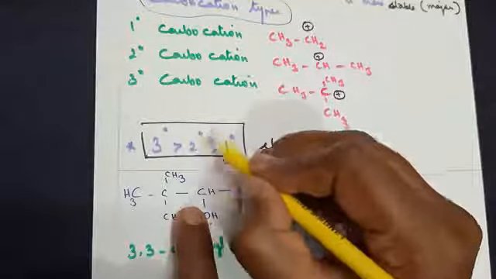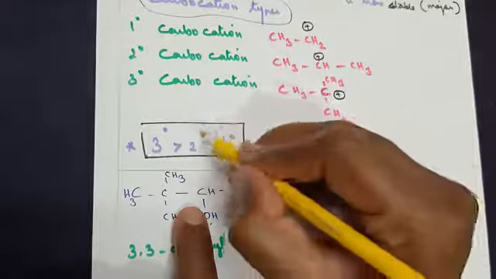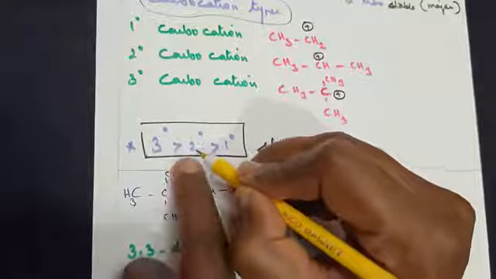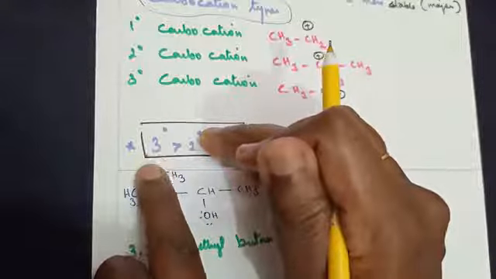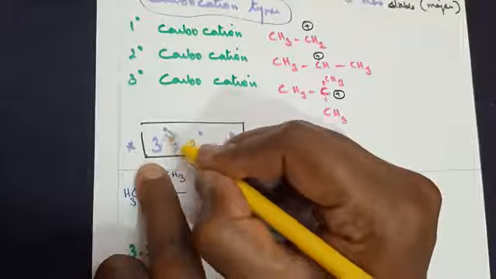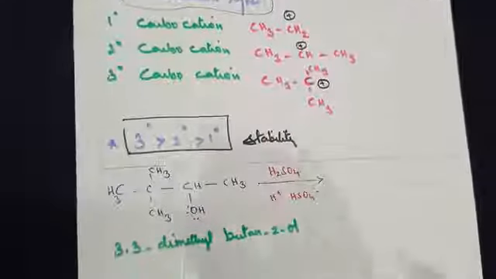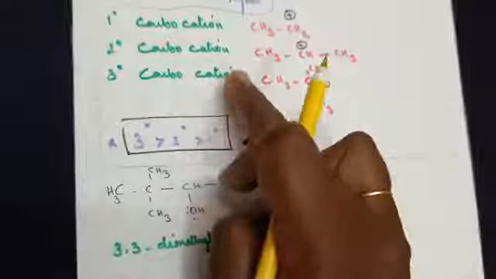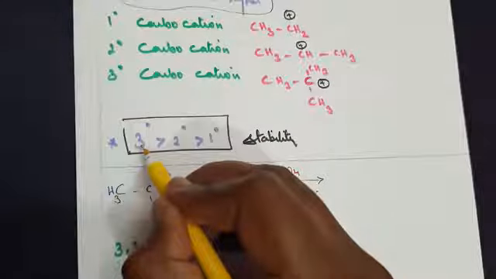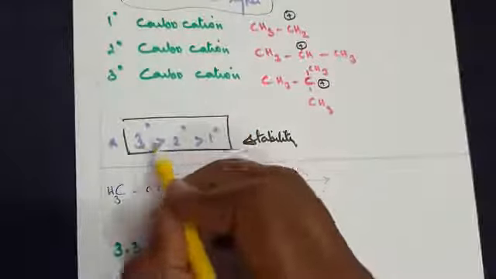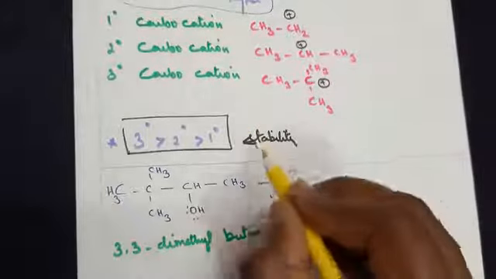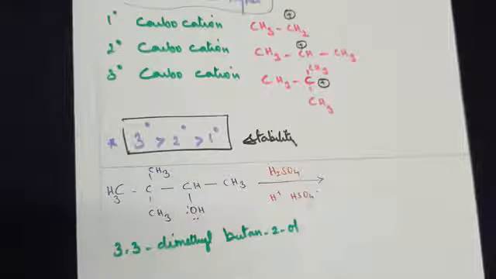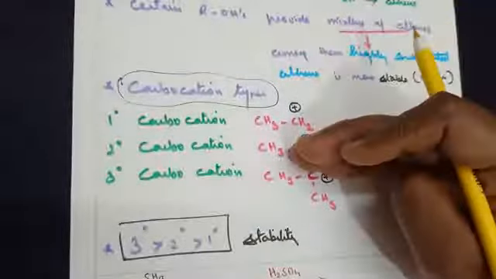On the other hand, if the product that you find at one particular step happens to be the secondary carbocation, more than secondary, tertiary is more stable. So immediately certain types of rearrangement will take place. It will try to form a tertiary carbocation before forming the final alkene product. So all you need to remember here is, in terms of carbocation, tertiary is more stable. Before forming the alkene, at this particular step you need to identify what type of carbocation is given. The purpose is to identify the stability concept there. Now these are the few points you need to remember.